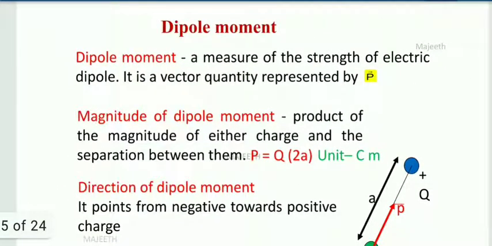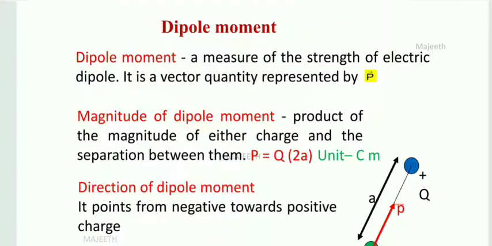So next, what is dipole moment? We must know. Dipole moment is nothing but a measure of the strength of the dipole. If you want to know how strong our dipole is, how strong the atoms in water are, that is measured by using dipole moment. So it is a vector quantity and it is denoted by p vector. Since it is a vector quantity, it has both magnitude and direction.